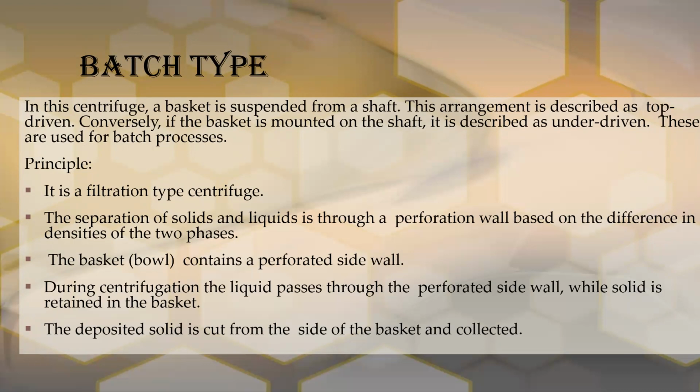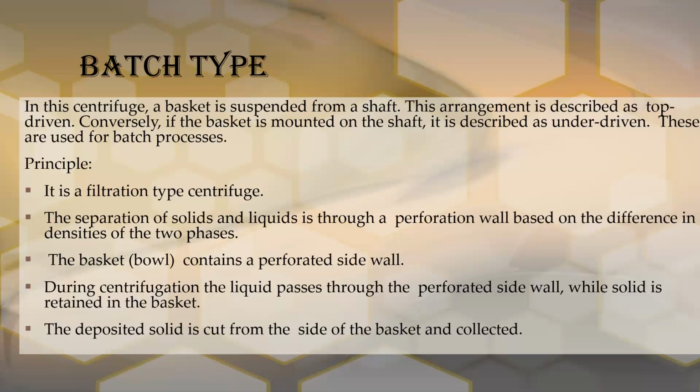The principle of this batch type of perforated centrifuge: it is a filtration type of centrifuge. First point of principle, it is a filtration type. The separation of the particles is similar to the filtration process. The separation of the solid and the liquid is through a perforated wall, based on the difference in the density of the two phases.